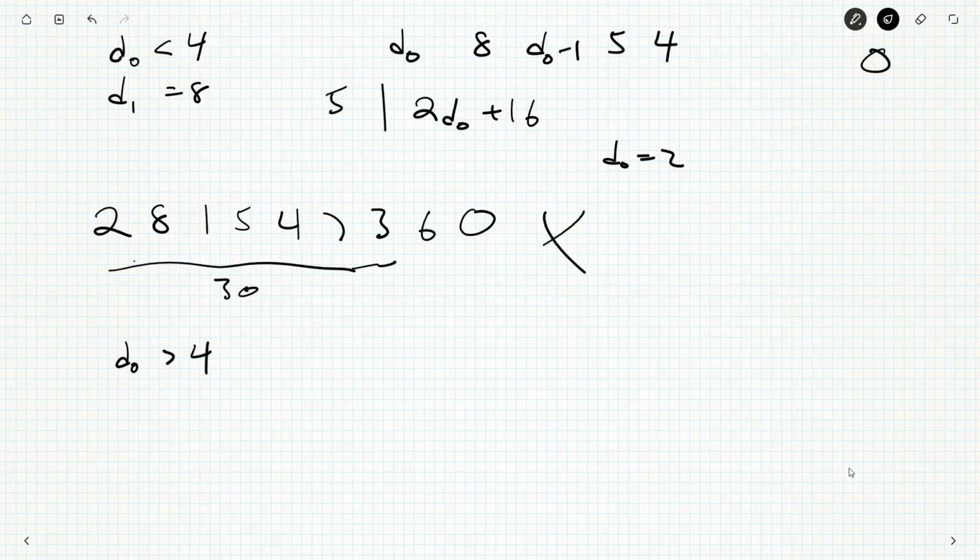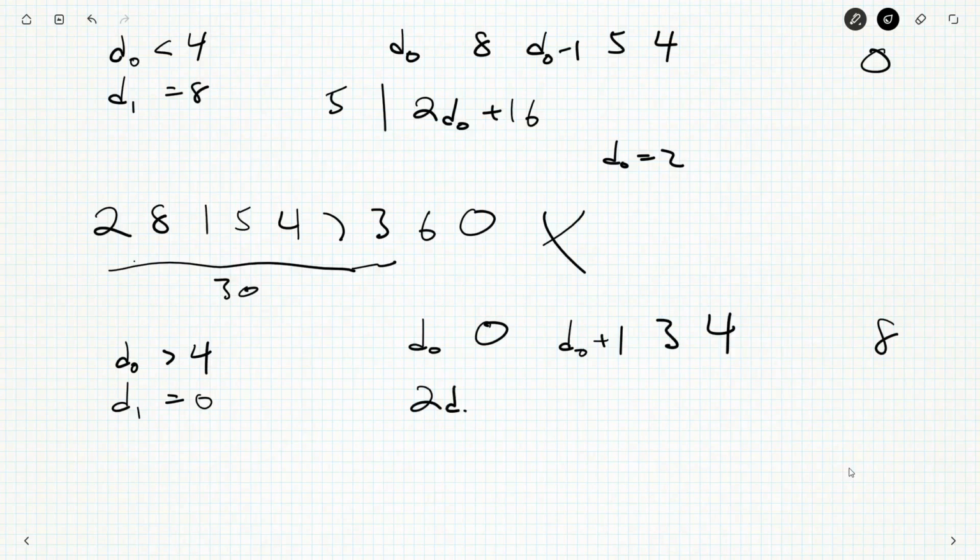So if D0 is greater than 4, we could still have D1 being equal to 0. We'd have D0, 0. We'd have D0 now is plus 1. And the 0 would go out to an 8. And then the 8 would come back to a 3. Okay. And then there's a 4 here.